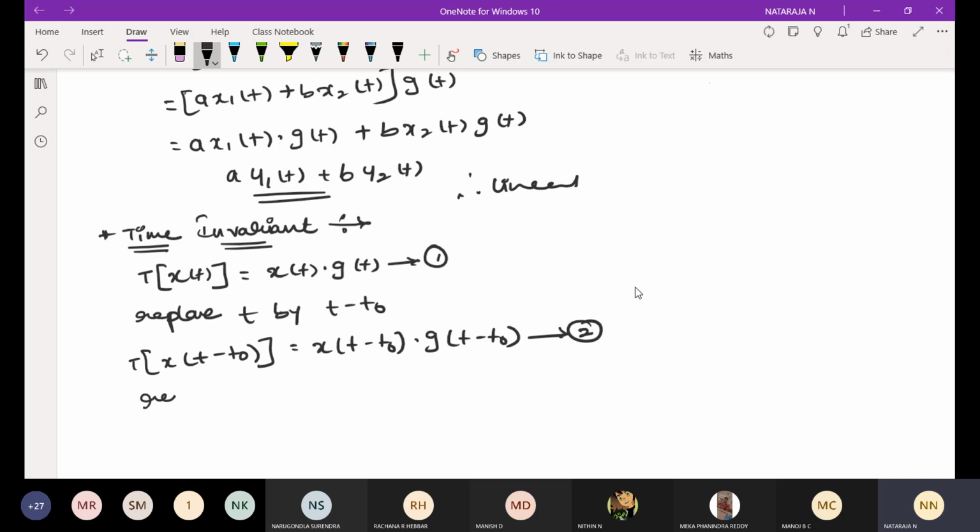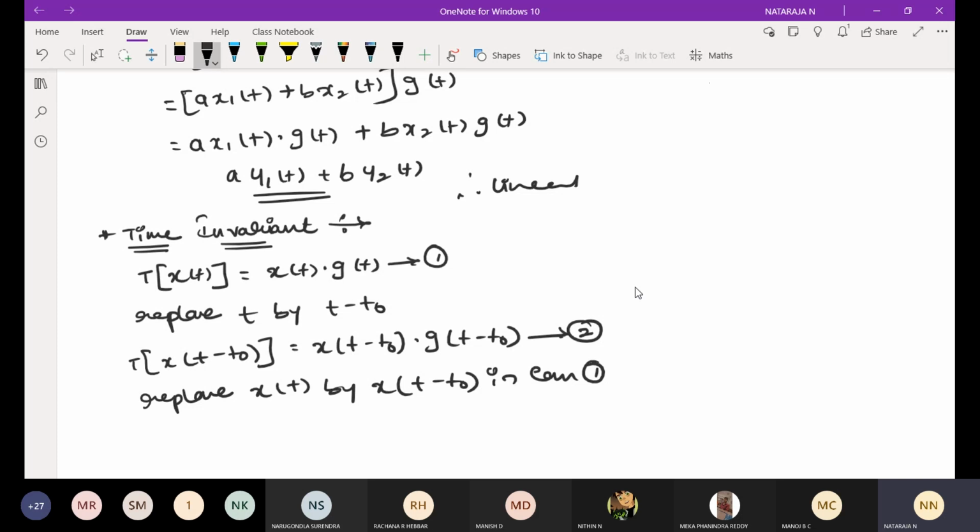Now replace x of t by x of t minus t naught in equation 1. In equation 1, you just replace x of t with x of t minus t naught, not t by t naught.